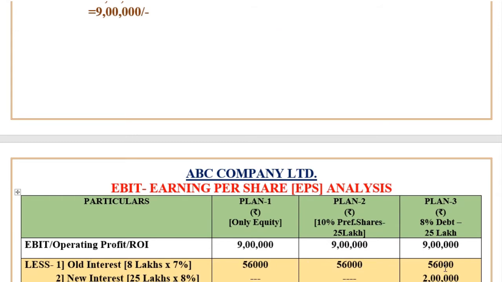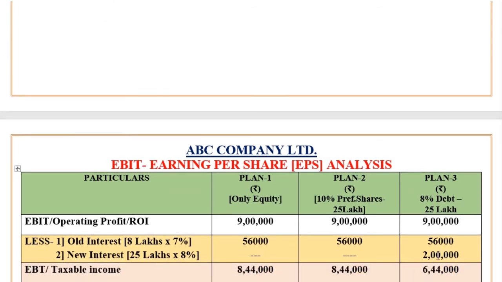56,000, 56,000, 56,000. But in case of new interest, you have to deduct only in the financial plans where there are debentures. So for example, in plan 1, we don't have new debentures, therefore nil. Now plan 2, we don't have debentures, therefore nil. Now plan 3, we are having 8% debentures of rupees 25 lakhs. Let us calculate interest of 8% on 25 lakh. So you will get 2 lakh rupees, because for new interest you deduct interest only on new debentures.